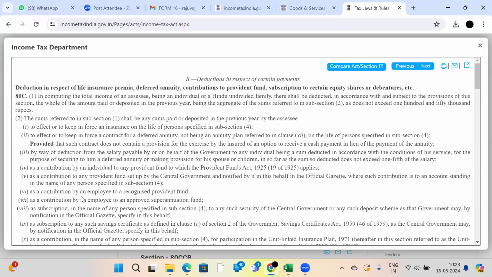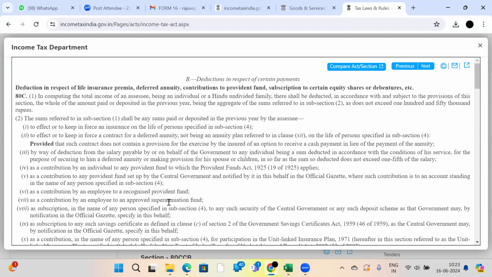Suppose, see here, a contribution by an employee to a recognized provident fund. If I am working in a manufacturing company, every month my company will deduct some amount on my basic salary. What is the percentage? 12% on my basic salary to the provident fund account. That amount will be deducted under which section? 80C. See, this is the one.